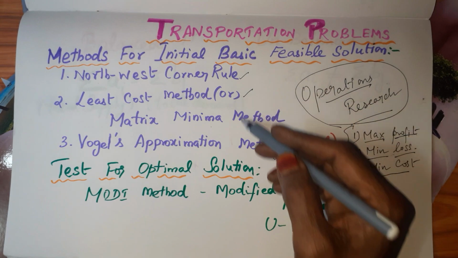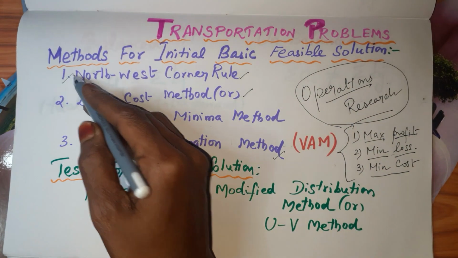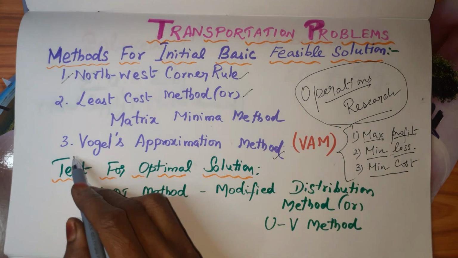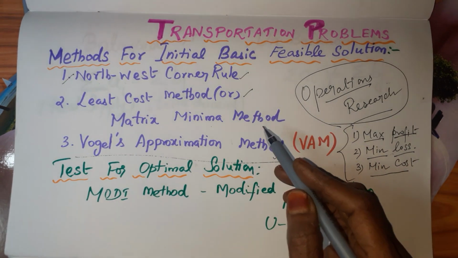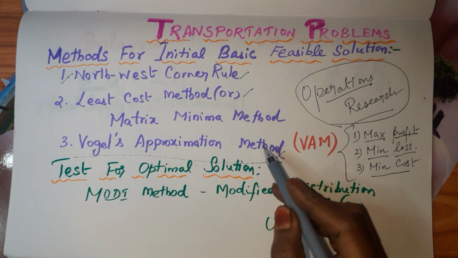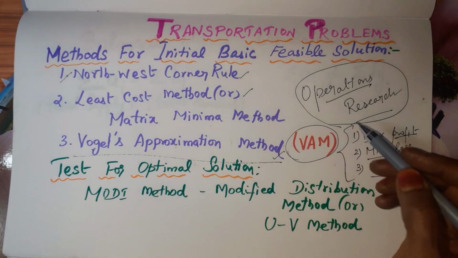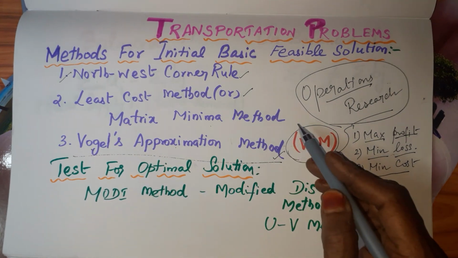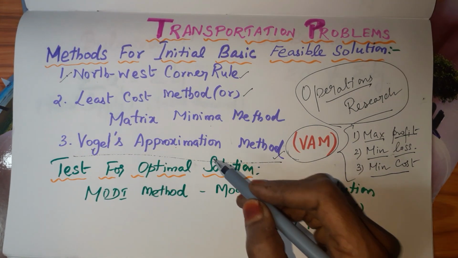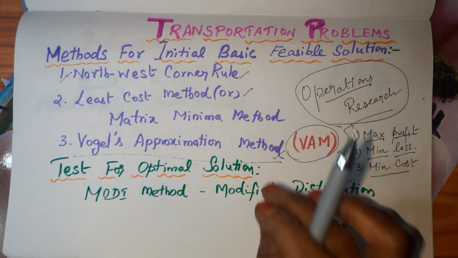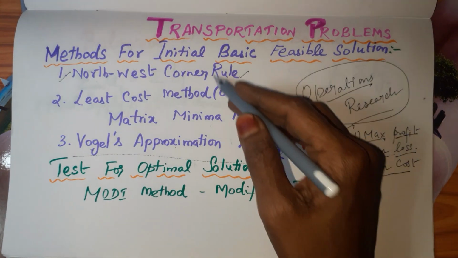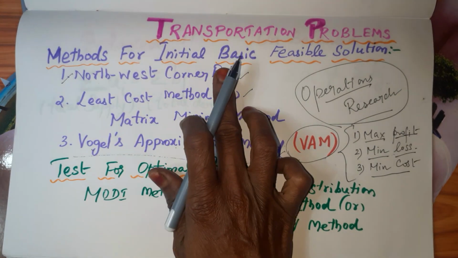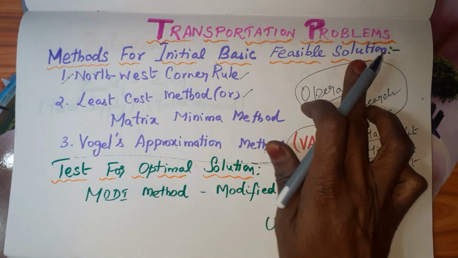Out of the three methods, the best solution will be given by Vogel's approximation method, simply we can call that VAM, the first letters of everything, right? VAM. This is the best method. This will give the best answer. These three algorithms we are using for getting the initial basic feasible solution.